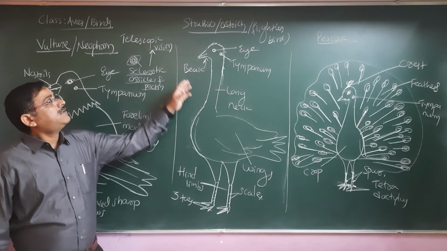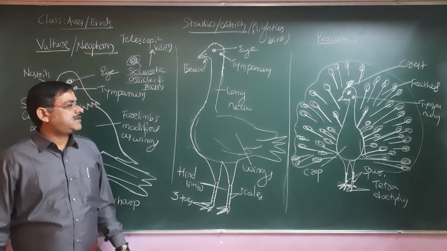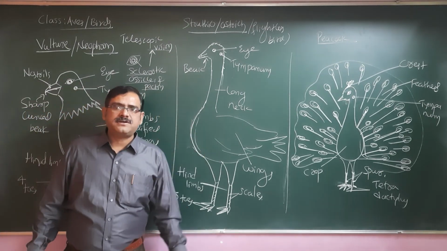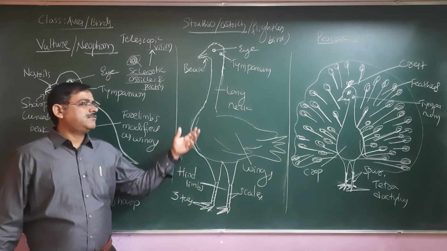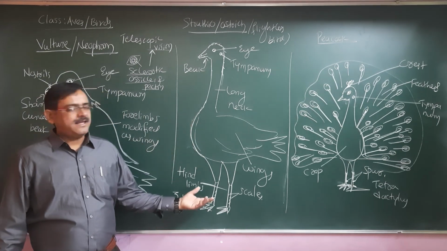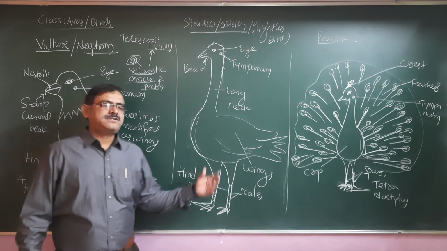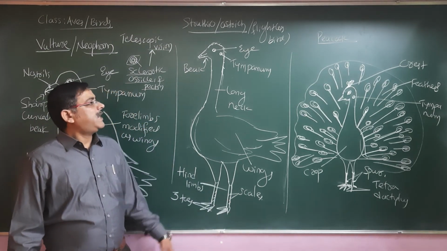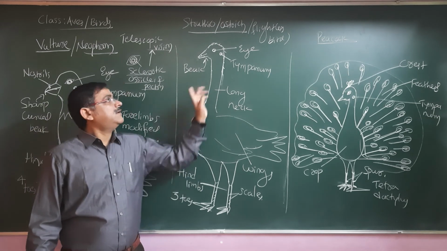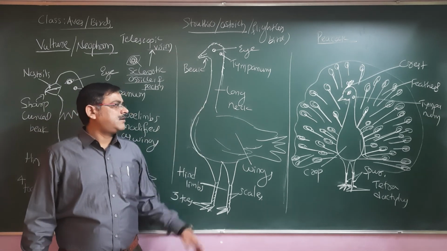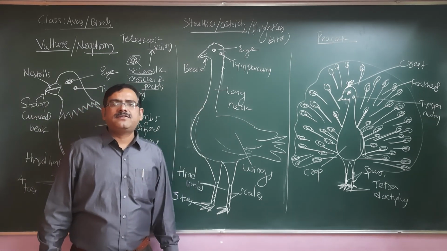Whereas the ostrich, the Australian bird, is a large, flightless bird that has a massive body and is unable to fly because the wings are very rudimentary, vestigial wings only. Here the ostrich male has a copulatory organ, and only the ostrich bird has a urinary bladder.